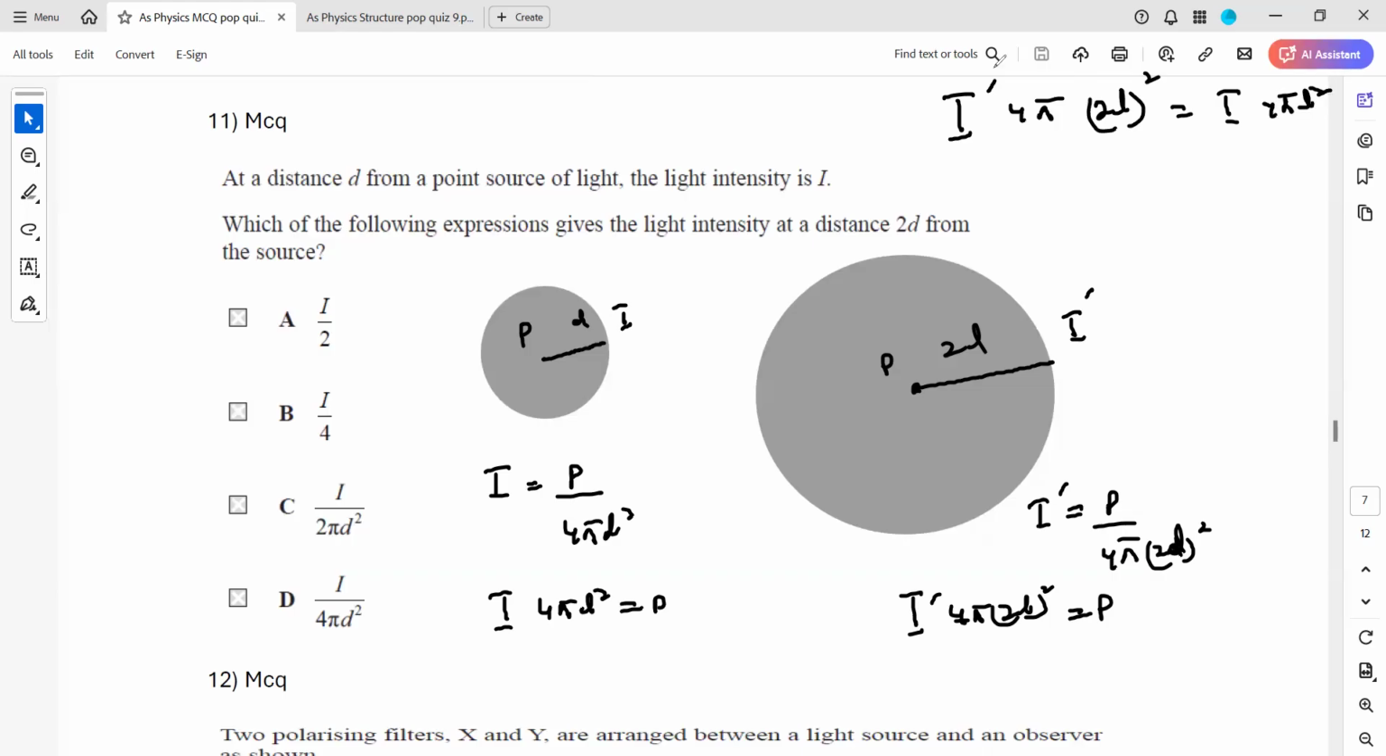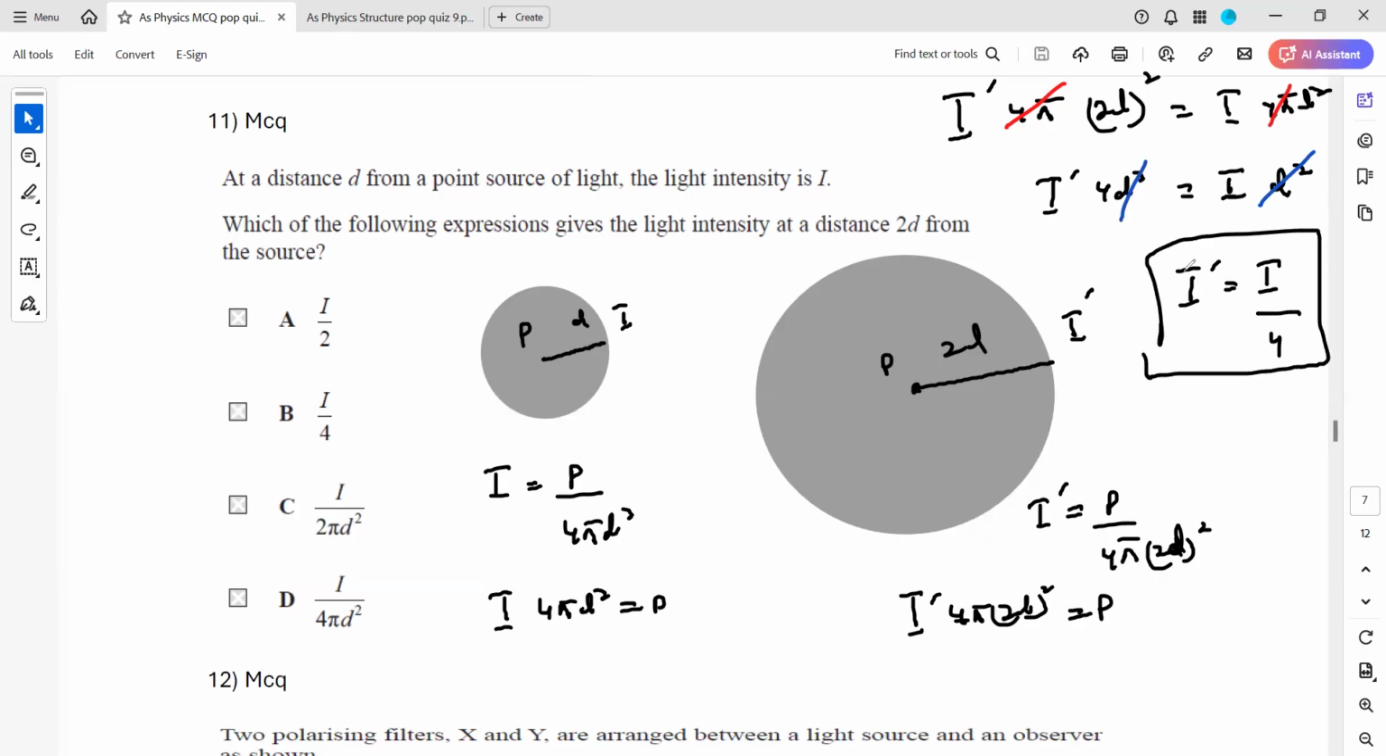Now we simplify this: 4 pi will cancel with 4 pi. And this is the new intensity, which is equal to 4d square, and this is the original intensity at a distance d square. So now d square will cancel with d square. So what is the new intensity? The new intensity is the original intensity divided by 4. So it will be a quarter of the original.